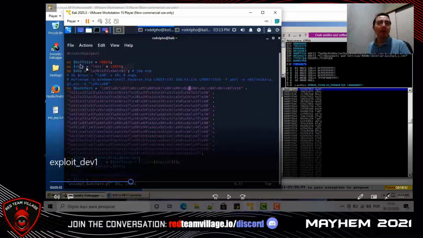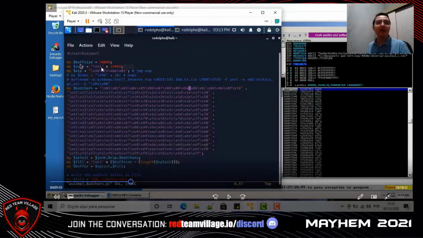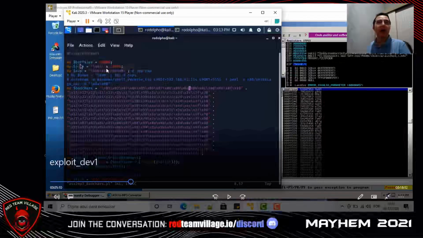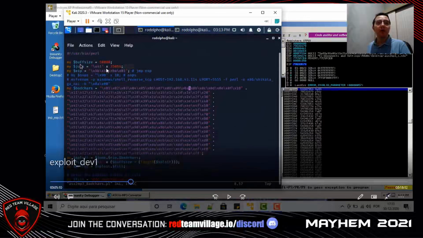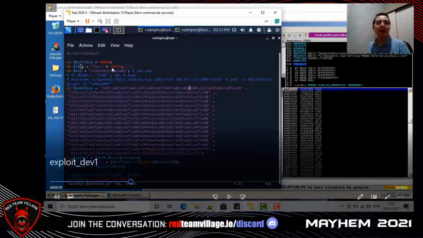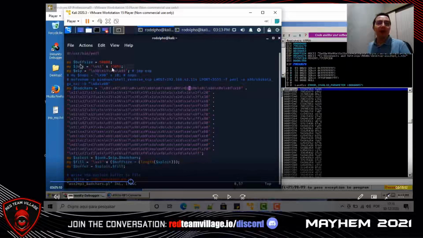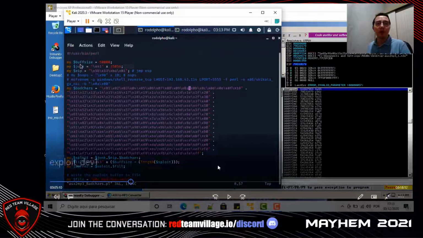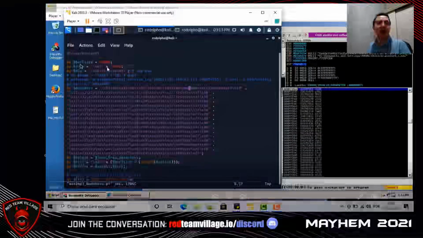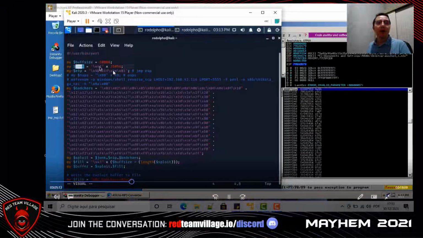Below, the variable junk equals x41 multiplied by the offset of EIP. x41 means character A. We will fill with character A up to the offset of register EIP, which is 35,056.